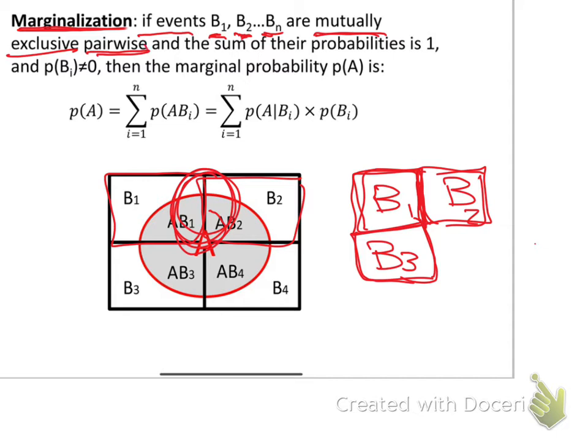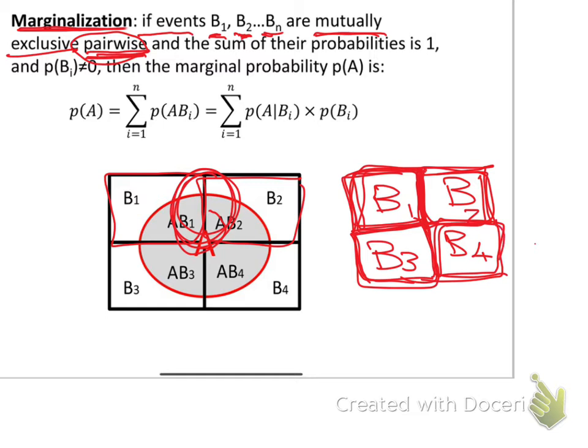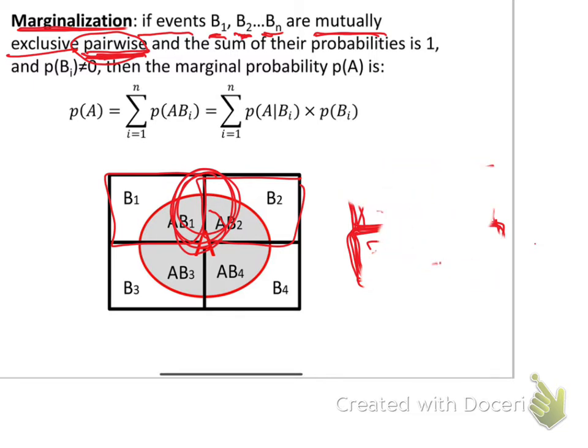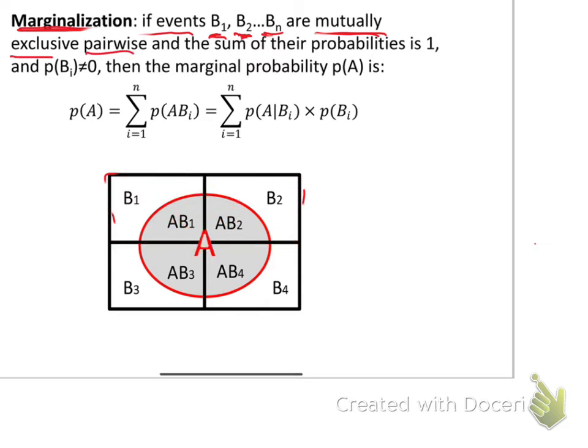So each pair, B1 and B2 as a pair, they are mutually exclusive. B1 and B3 as a pair, they are mutually exclusive. This is the meaning of pairwise, each pair of them. So B3 and B4, they are mutually exclusive. That's why it's mentioned here, pairwise. So each pair of them are mutually exclusive.